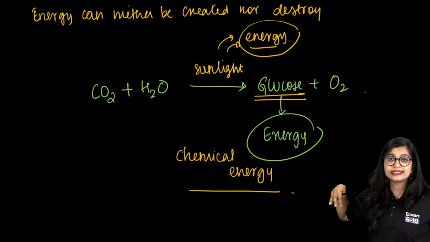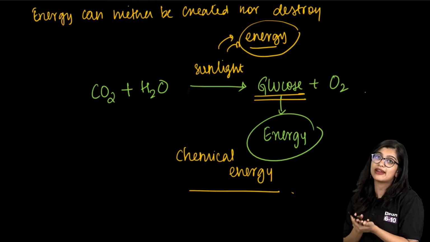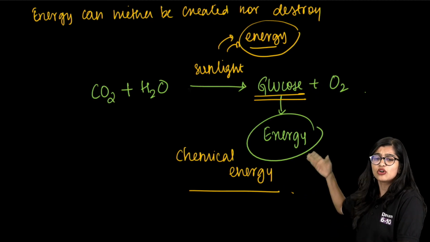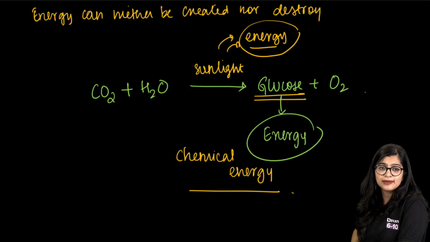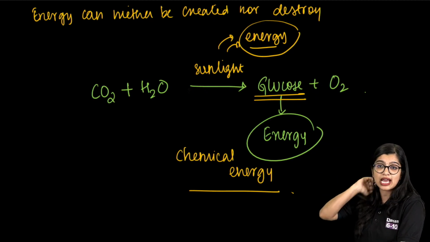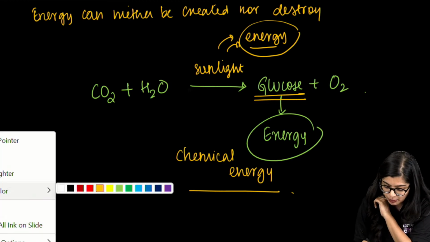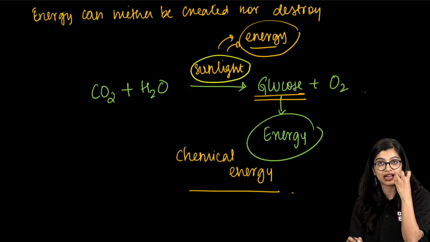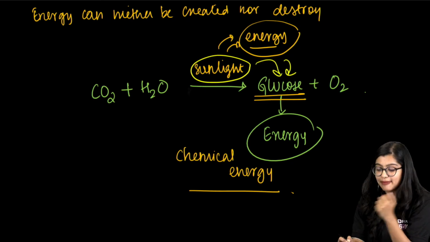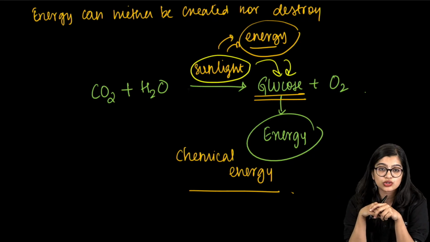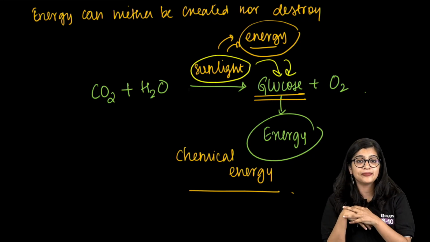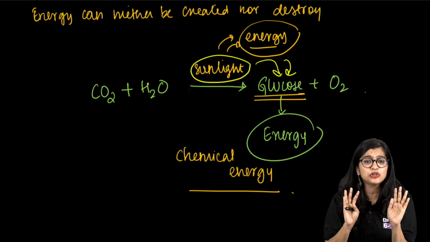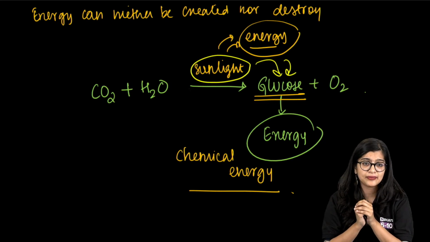Now I told you that the plant requires glucose because it has to do activities. It needs to carry out various processes, so it requires all this energy to carry out activities. Which is why in this particular case, the energy in the sun, or in sunlight, gets converted to chemical energy that is stored in glucose. Are you all clear? Now are you a little bit clear? Yes or no? I try to simplify this as much as I can.